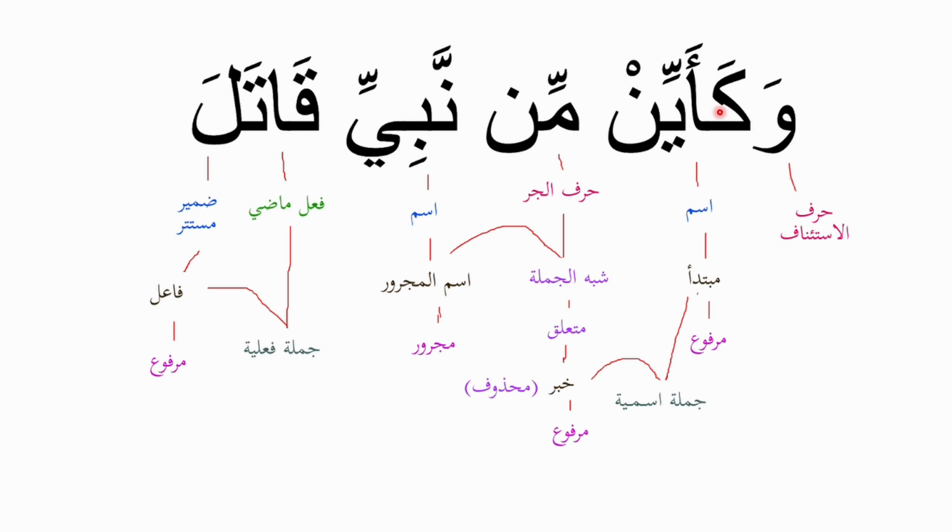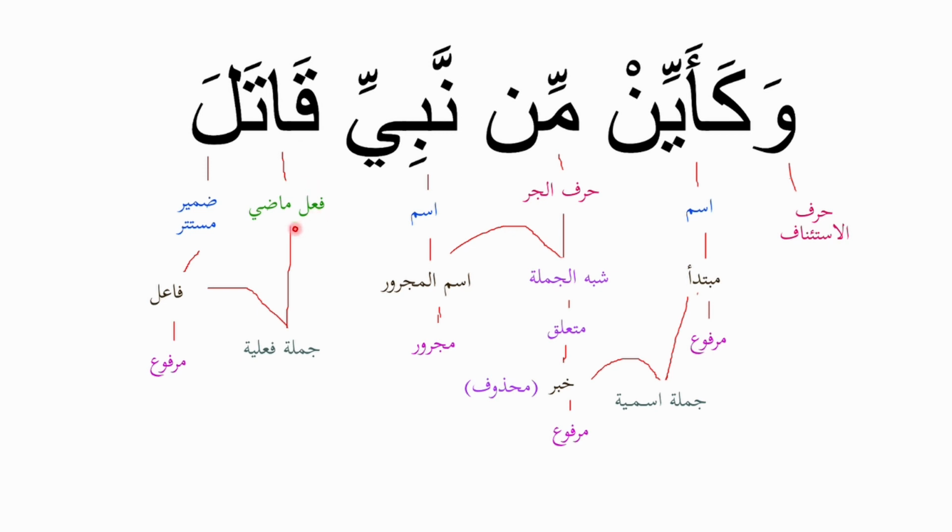Next example. وكأي من نبي قاتل. So و is حرف الاستئناف. كأي, that's a noun and its role is مبتدأ مرفوع in the state of رفع. That begins a جملة اسمية, nominal sentence. من is حرف الجر and نبي, that's a noun. Its role is اسم المجرور in the state of jar. The حرف الجر and اسم المجرور becomes شبه الجملة and متعلق, connected to a خبر which is محذوف, implied, and the state is مرفوع. The خبر and the مبتدأ then completes that جملة اسمية.